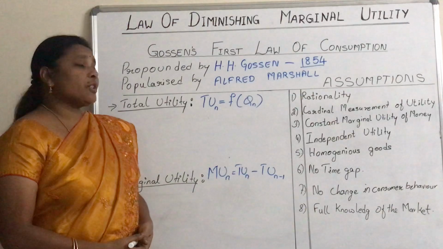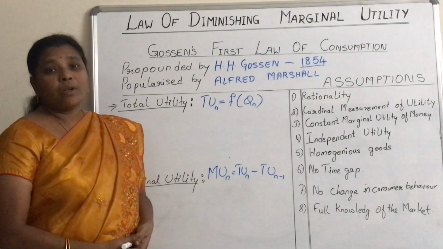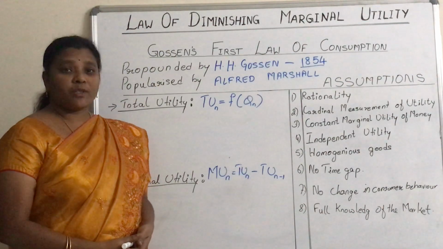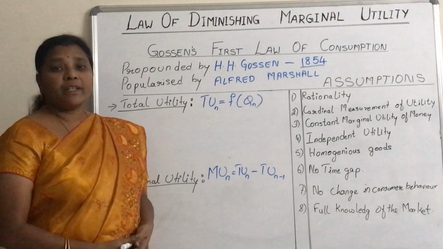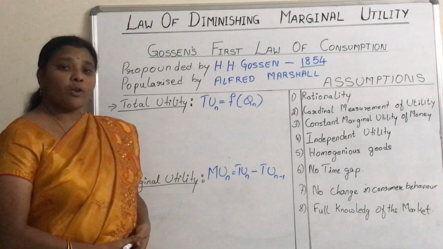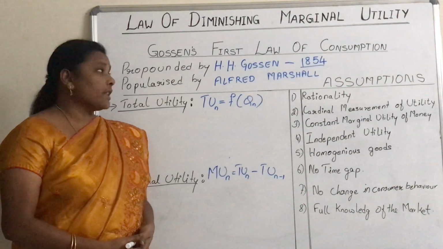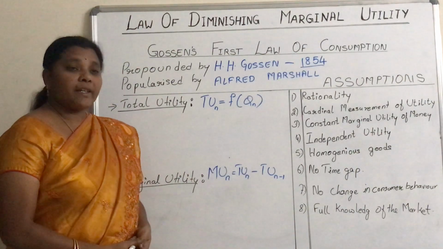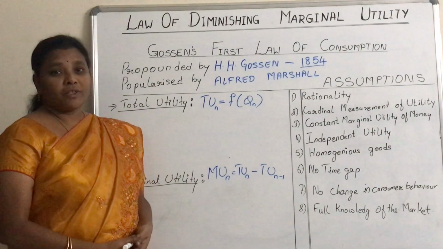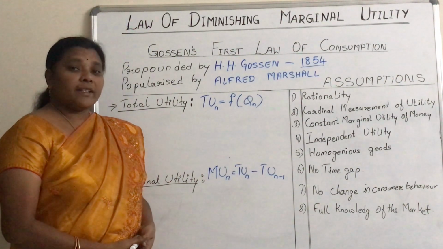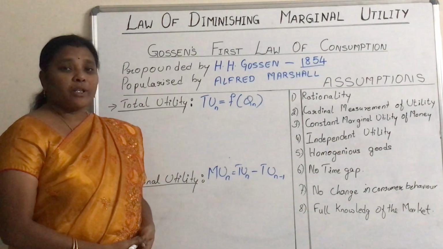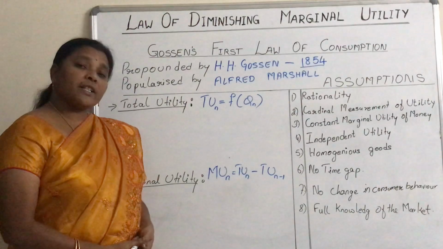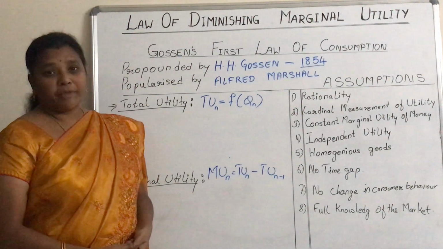So the law of diminishing marginal utility is also called Gossen's first law of consumption, as it was propounded by Hermann Heinrich Gossen, famously called H. Gossen, in the year 1854. Later on, it was popularized by Alfred Marshall. So, the law states that as the consumer goes on consuming more and more units of the same commodity, the additional satisfaction he gets will diminish.